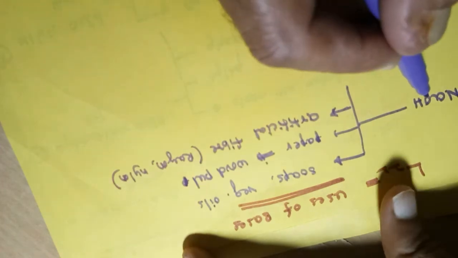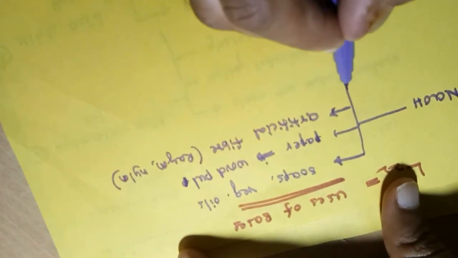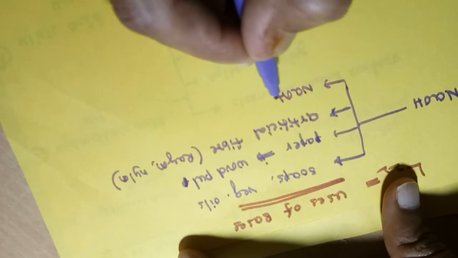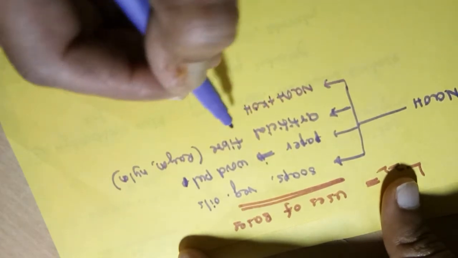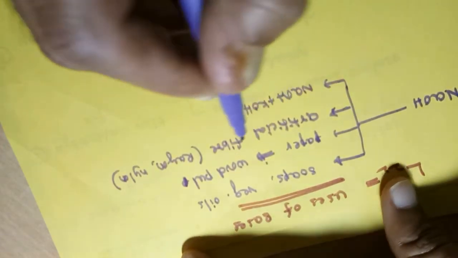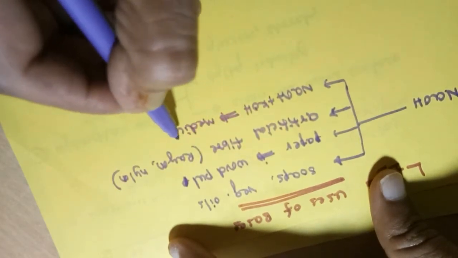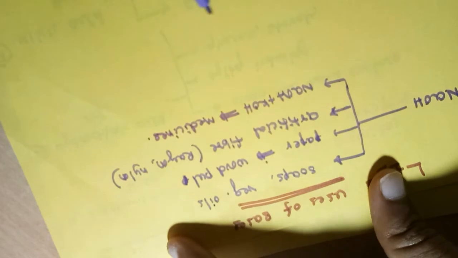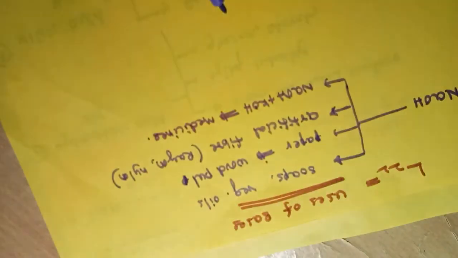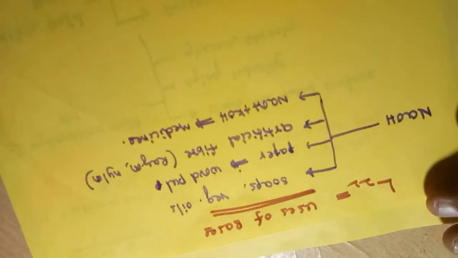And a sodium hydroxide and potassium hydroxide mixture is used to prepare medicines. So this is about the uses of sodium hydroxide. These are the uses of sodium hydroxide.